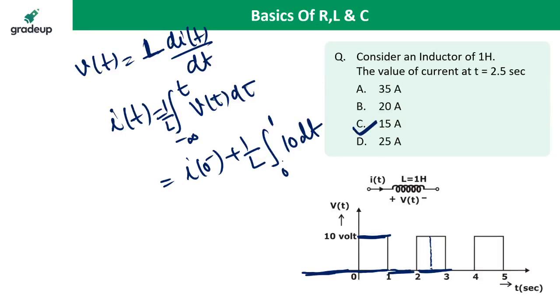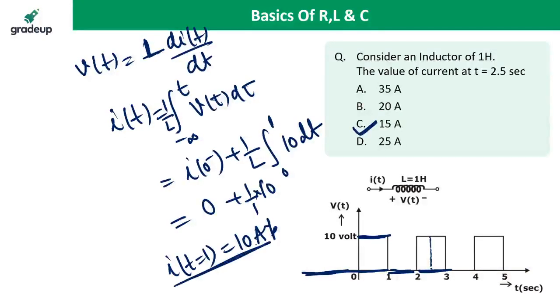If I integrate, i(0) is 0, the inductor value is 1 Henry, and integrating 10 I get 10. So I have calculated i at t is equal to 1 second: I get the current 10 ampere.